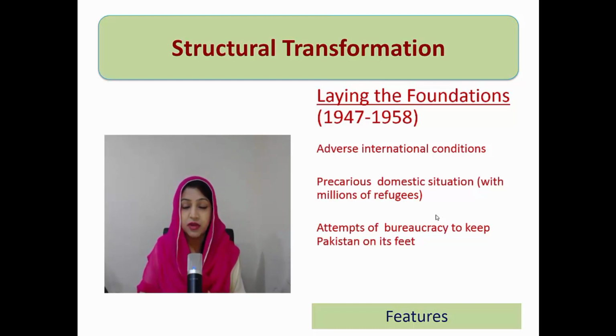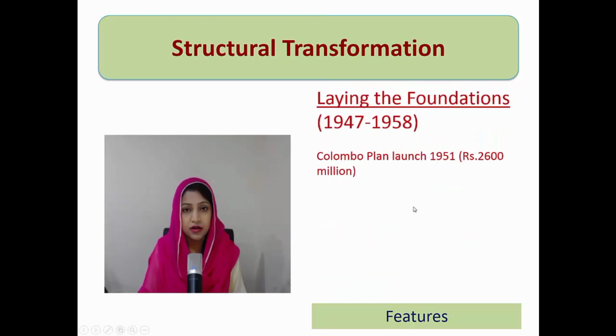Precarious in the sense that Pakistan में जो migrants थे, around 7 million Muslims migrated towards Pakistan as compared to 5.6 million Hindu and Sikhs migrating from Pakistan. So Pakistan के ऊपर migrants का pressure ज़्यादा था and we were having lack of financial resources as well as compared to India. सो उस टाइम पीरियड पे ब्यूरोक्रेसी का फोकस सिर्फ ये था कि पाकिस्तान अपने पैरों पे खड़ा हो सके, और वी वर हैविंग लैक ऑफ कैपिटल, लैक ऑफ फाइनेंशियल रिसोर्सेज.